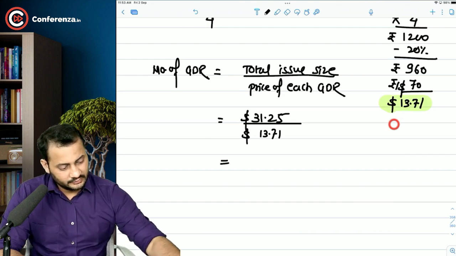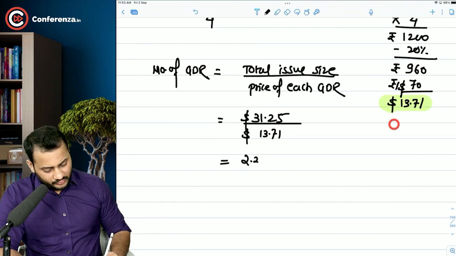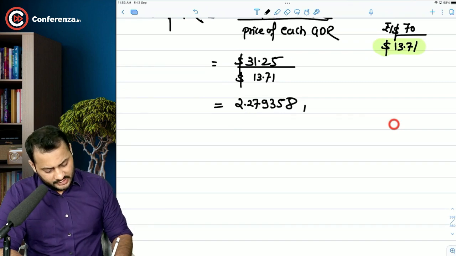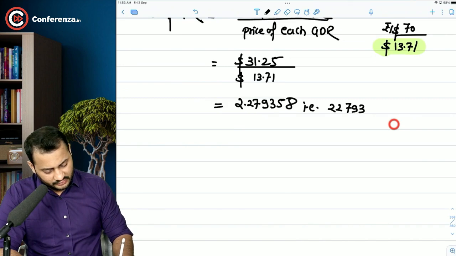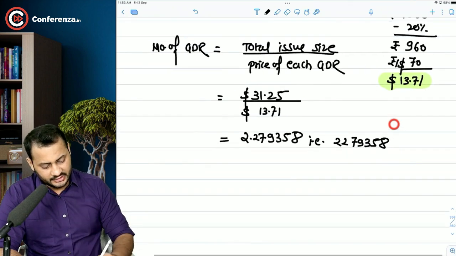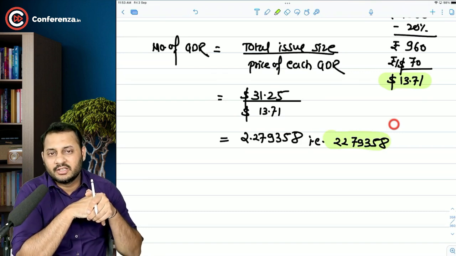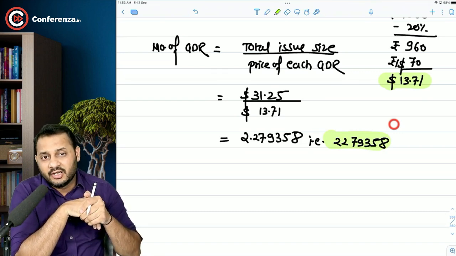Have a look. Do you agree with this? 2.279358. That is, 22,79,358 GDRs have to be issued in the market. 2.279358 million GDRs have to be issued.